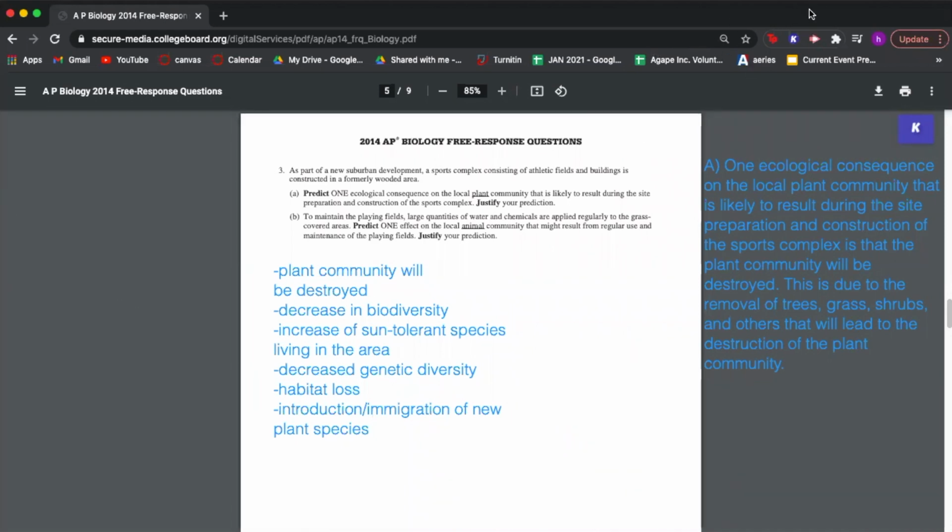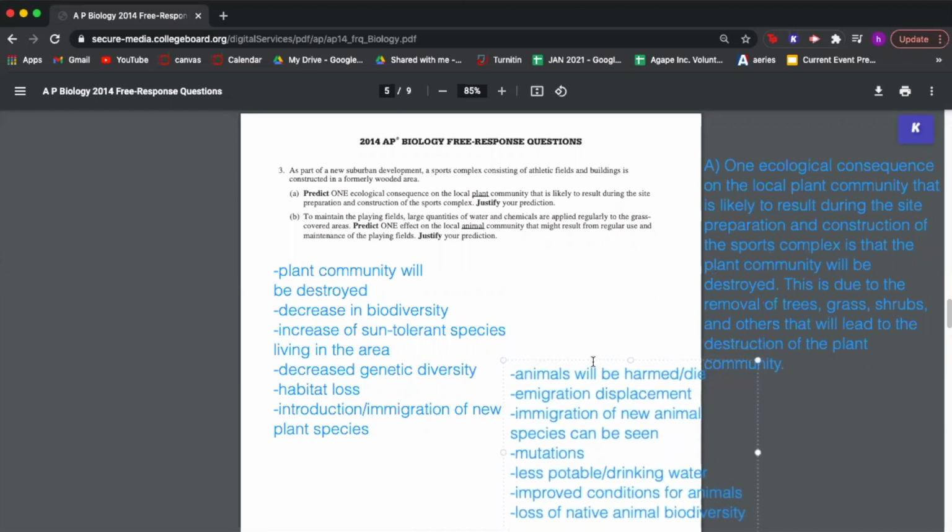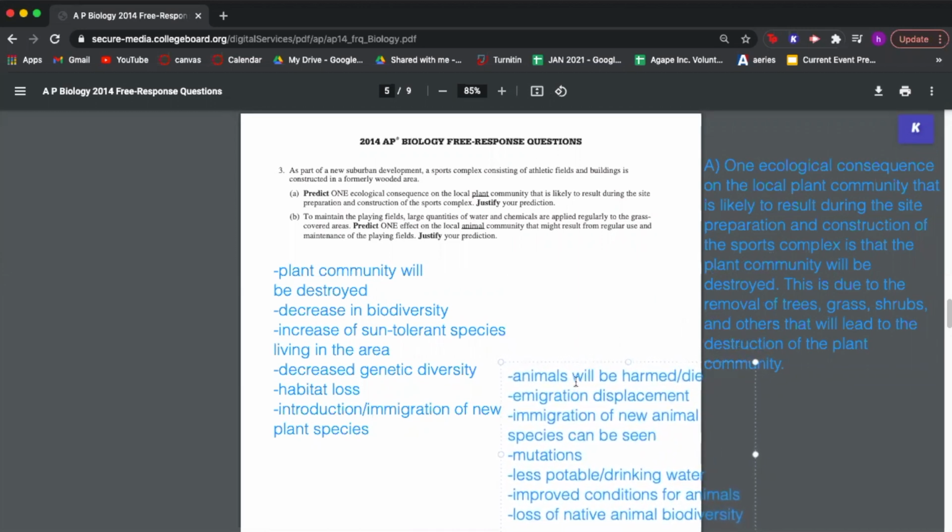So if we write a bulleted list, so these are the examples that I provided through what I just read. And so if we just pick one of these and give a justification, that would be a correct answer for B. So let's just say we pick emigration displacement for this one.